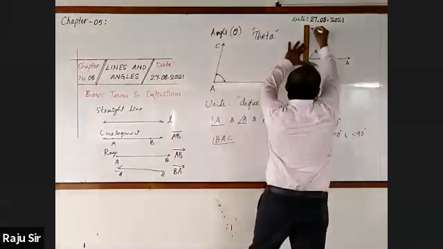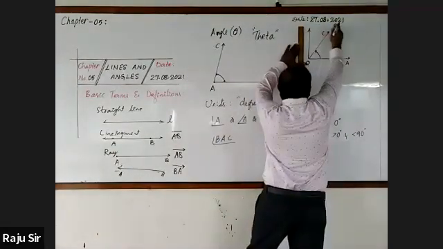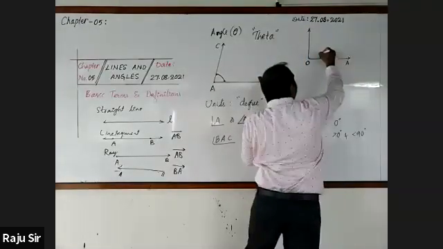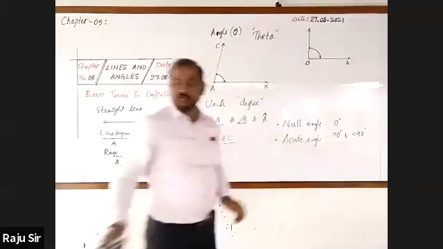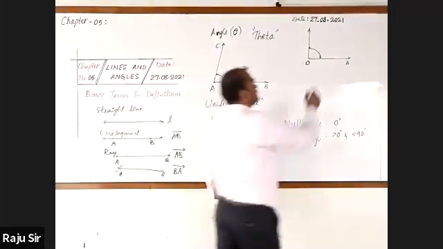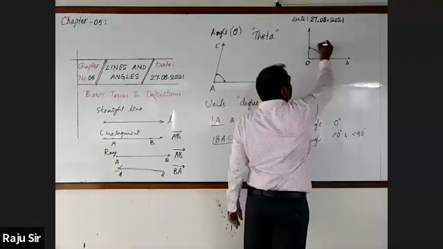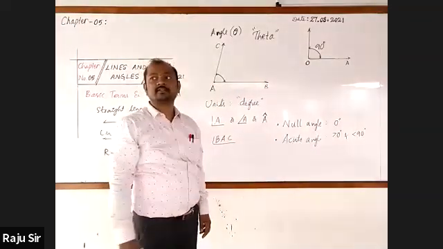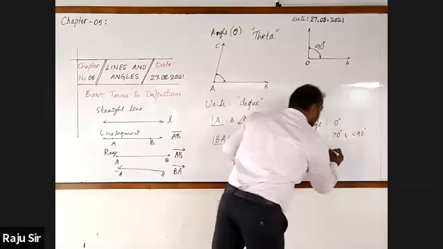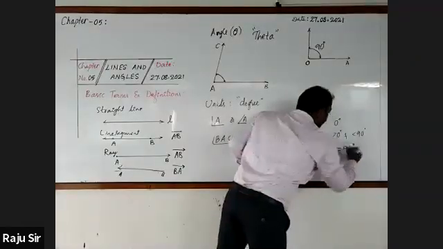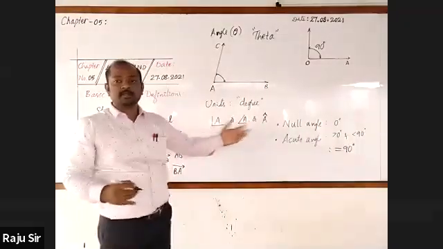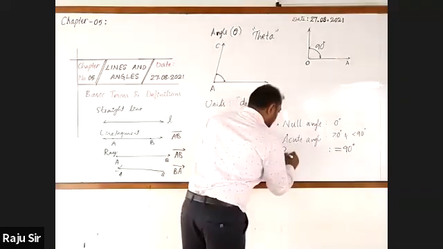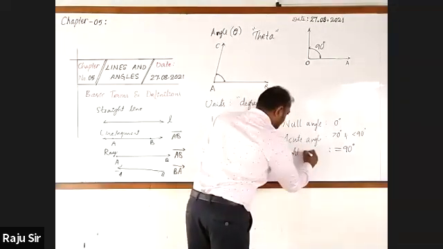Acute. Now, right angle. An angle which measures exactly 90 degrees is called a right angle.